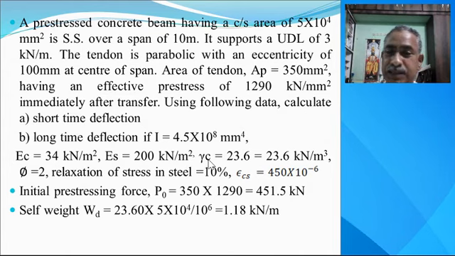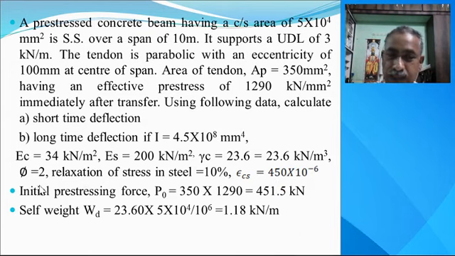Gamma c, that is the density of the concrete, is 23.6 kN per cubic meter. Phi is the creep coefficient, 2. Relaxation of stress in steel is 10%. Epsilon cs, that is the strain in concrete, is 450 × 10^-6.